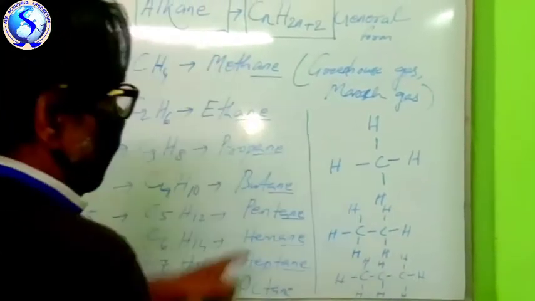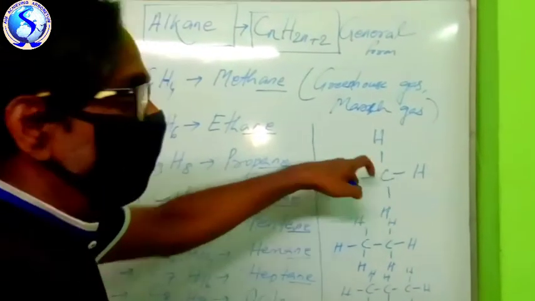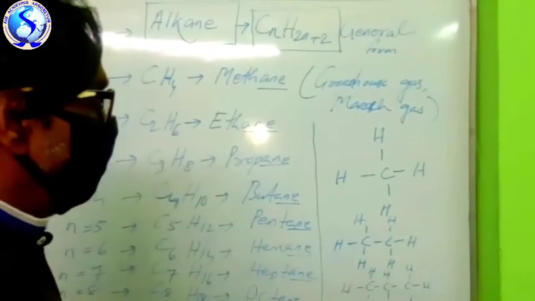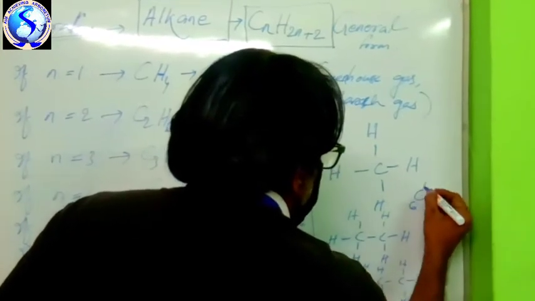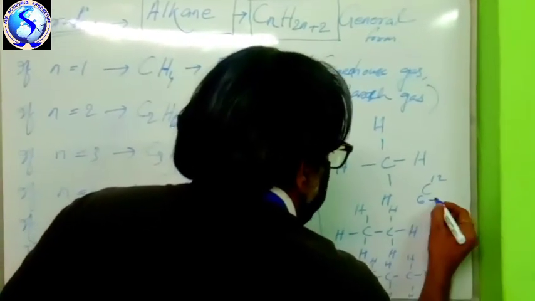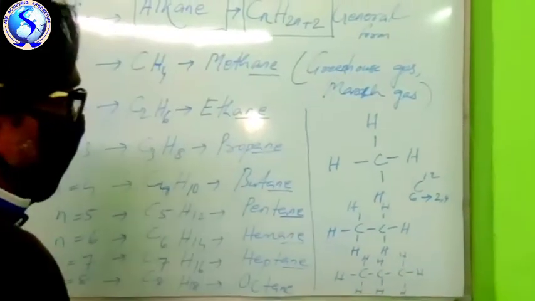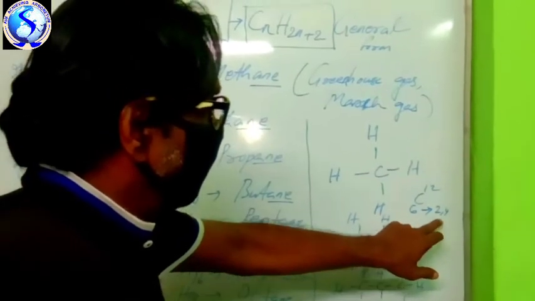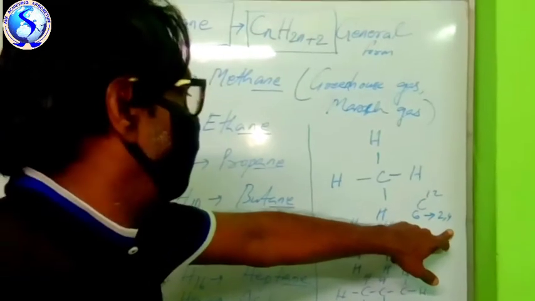This one is methane: carbon having 4 single bonds with hydrogen. Do you know the atomic number of carbon? Atomic number of carbon is 6, mass number 12. Electronic configuration will be 2, 4. That means the last shell of carbon contains 4 electrons.